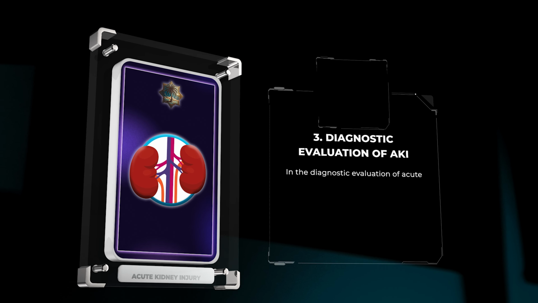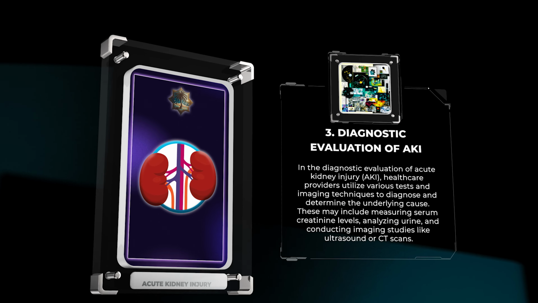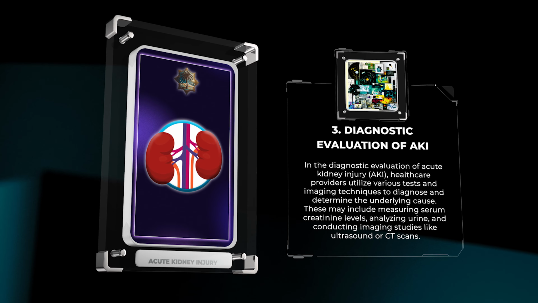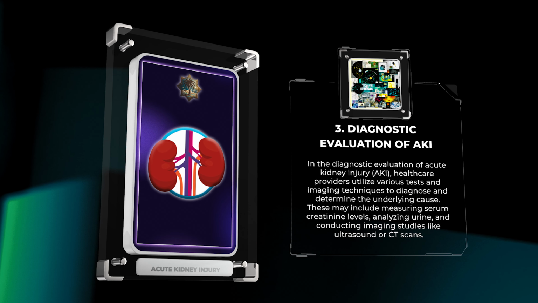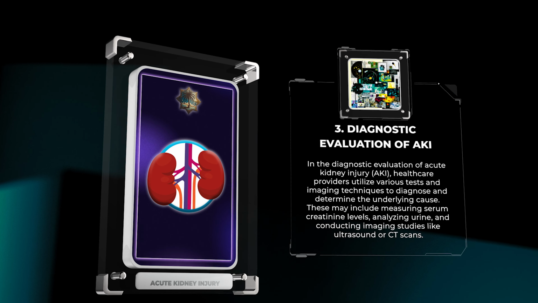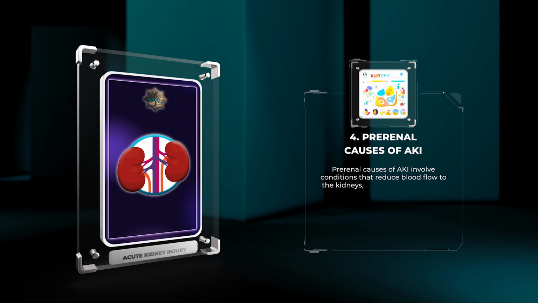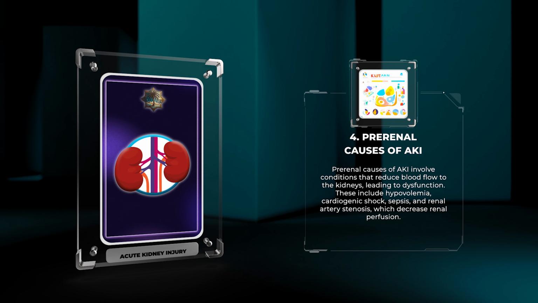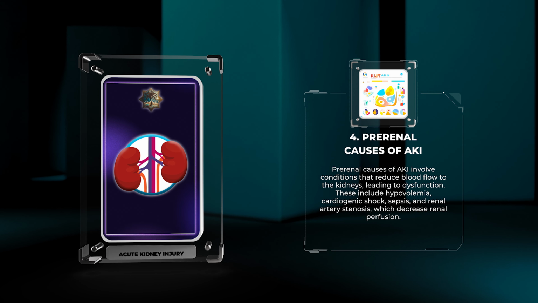practice. In the diagnostic evaluation of acute kidney injury, AKI, healthcare providers utilize various tests and imaging techniques to diagnose and determine the underlying cause. These may include measuring serum creatinine levels, analyzing urine, and conducting imaging studies like ultrasound or CT scans. Prerenal causes of AKI involve conditions that reduce blood flow to the kidneys, leading to dysfunction. These include hypovolemia, cardiogenic shock, sepsis, and renal artery stenosis, which decrease renal perfusion.